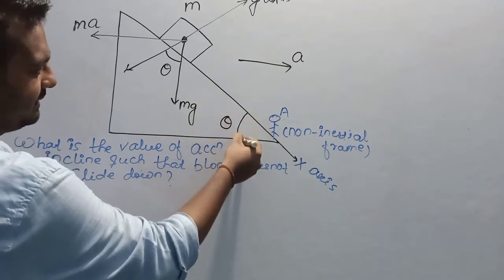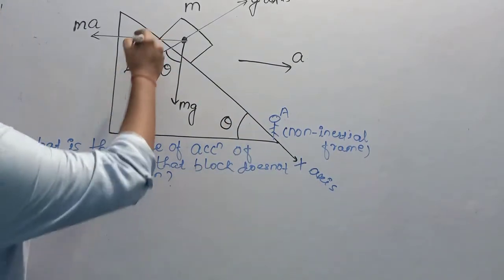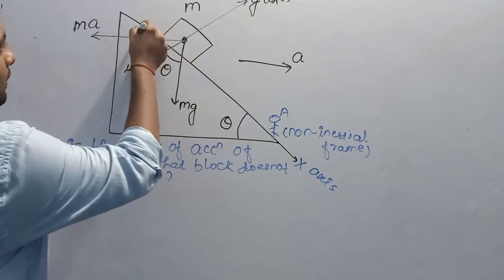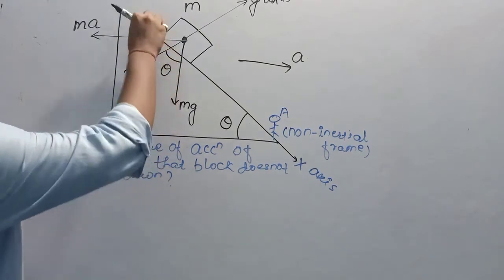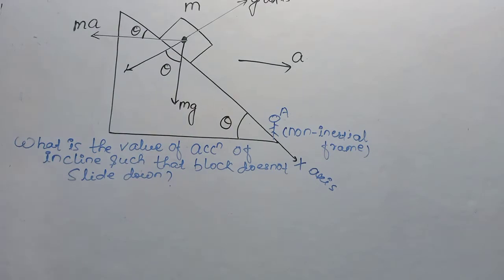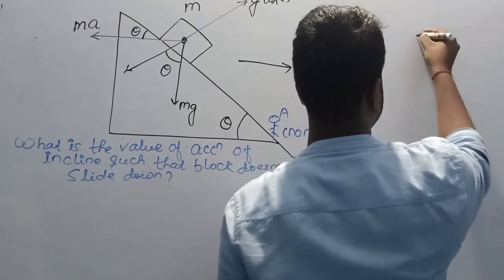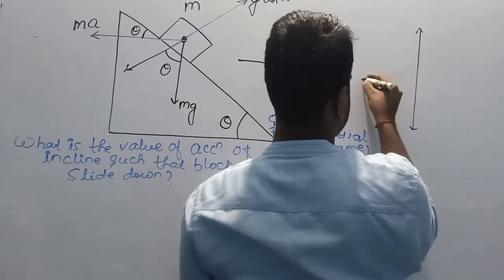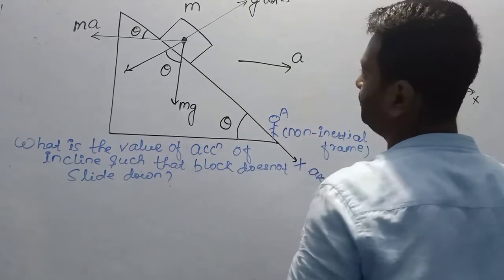Since this is angle theta, this will also be angle theta by corresponding angles. Suppose this is the x-axis and this is the y-axis.